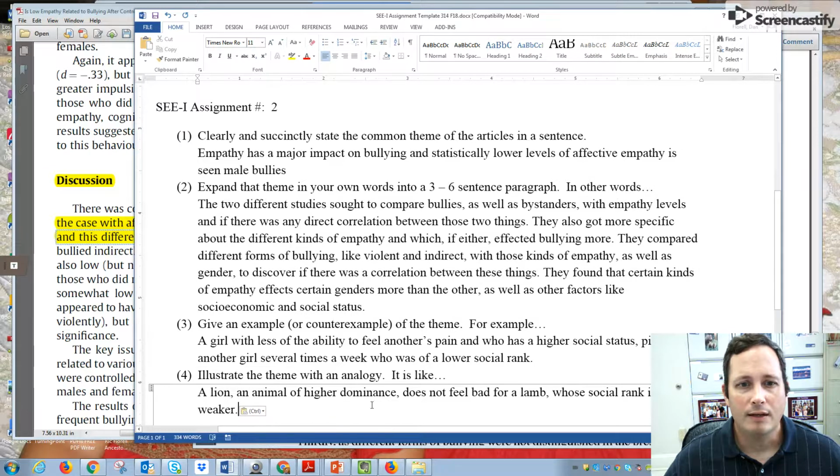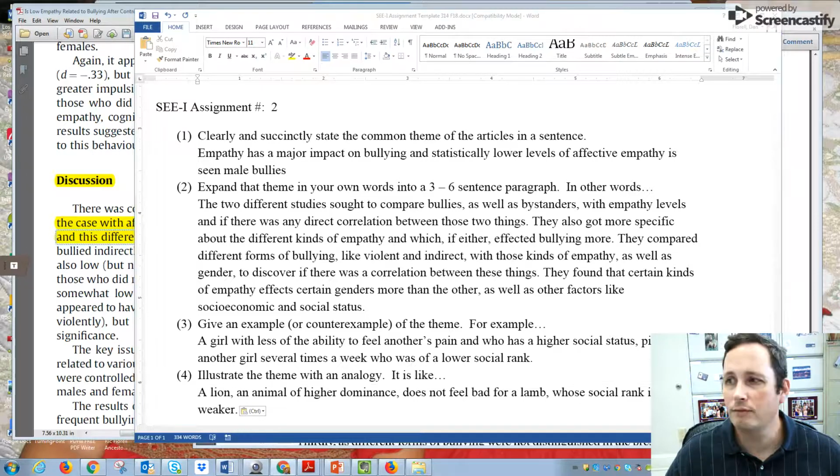Now that is a good analogy for empathy having a major impact on bullying. In this case, the aggression for the lion over something that's less powerful, like the lamb. Okay, so it's a lot trickier to do more than one article. So I want you to just kind of have that sense and how to go about looking at those things. And that's going to go ahead and conclude our example of two articles.